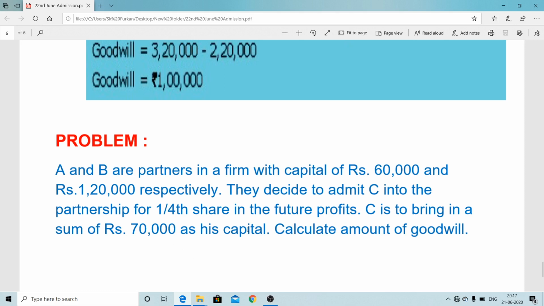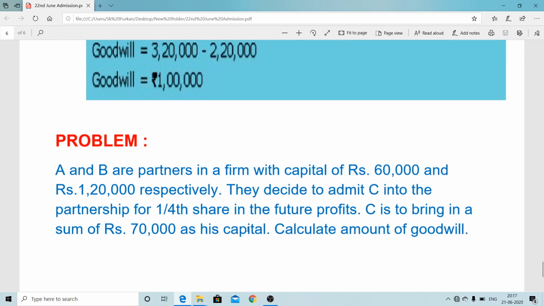Calculate the amount of goodwill. It is very simple. 1/4 share is 70,000, so 1 share will be 70 into 4, 2,80,000. Then 2,80,000 minus 60,000 minus 1,20,000 minus 70,000, and you automatically get the difference. That will be the goodwill.